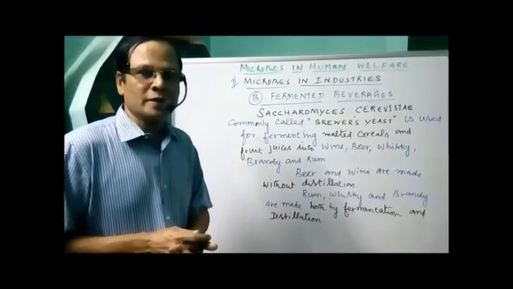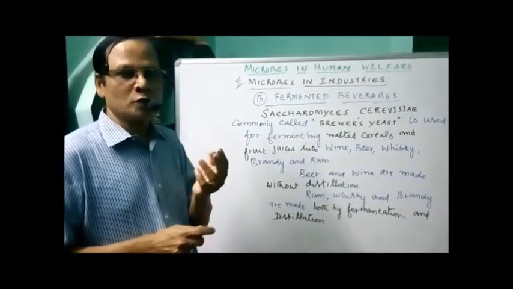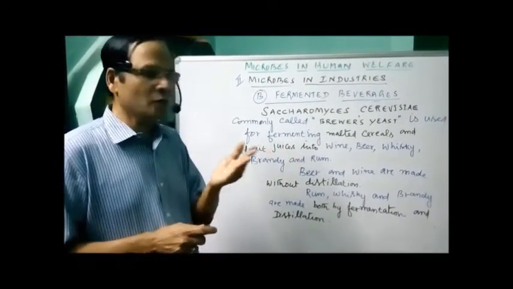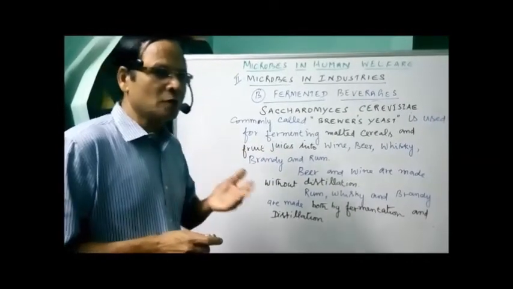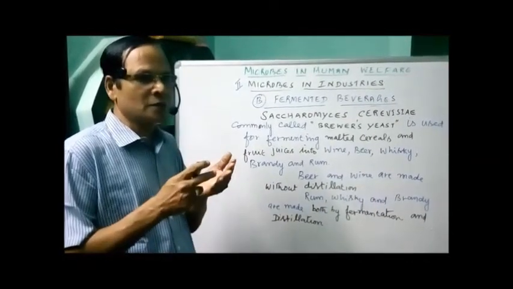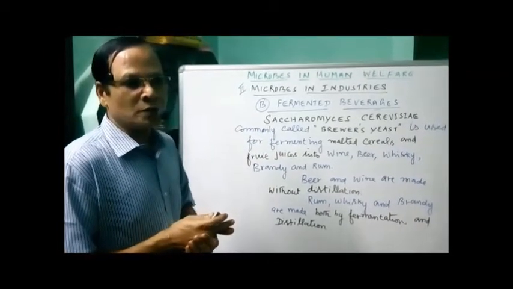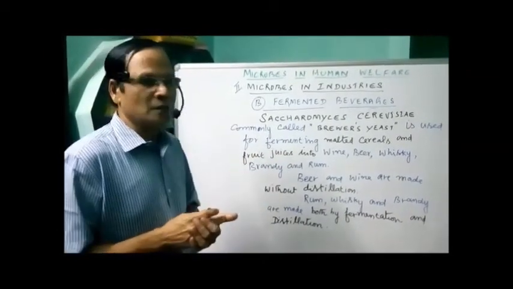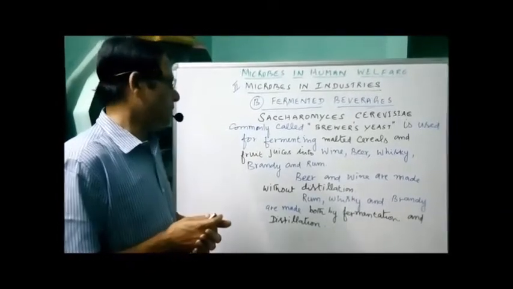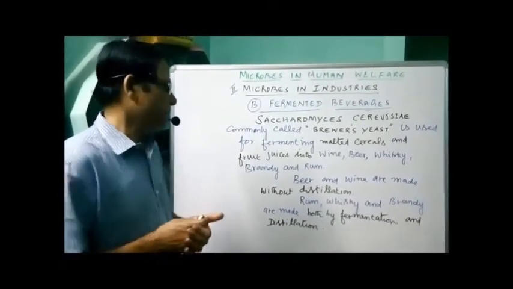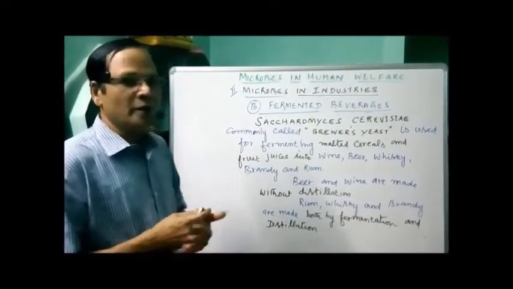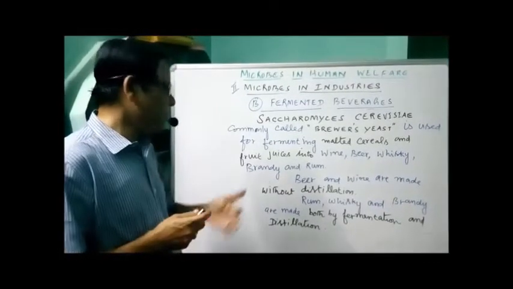Now while making these, we are doing two events. One is about what events are happening, how to convert the milling feedstock into alcohol. We will see the mechanism later. Now beer and wine are made without distillation.